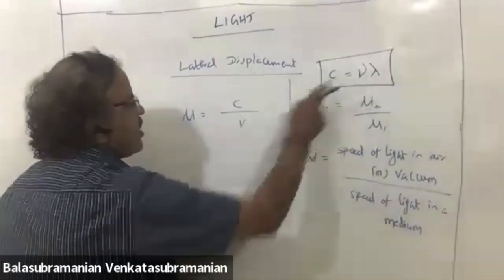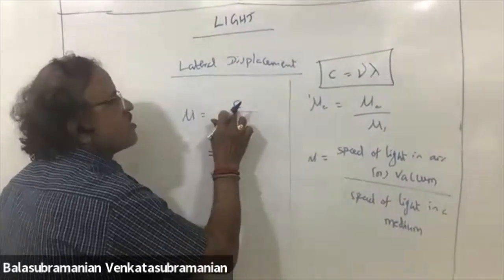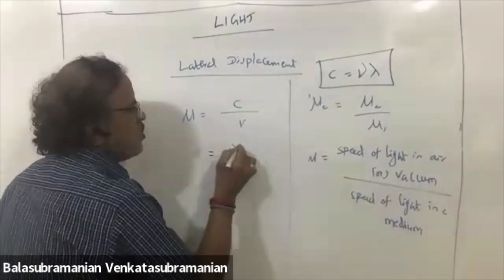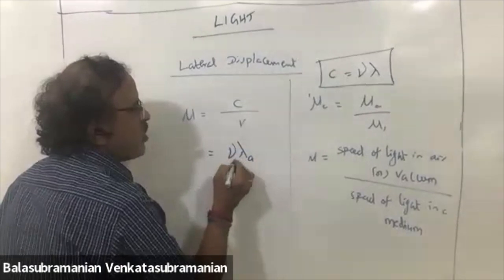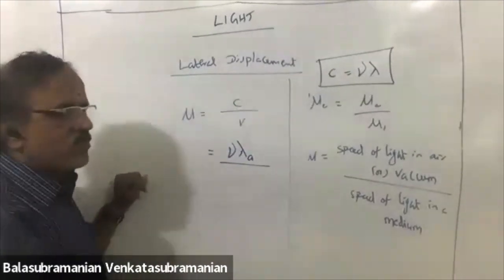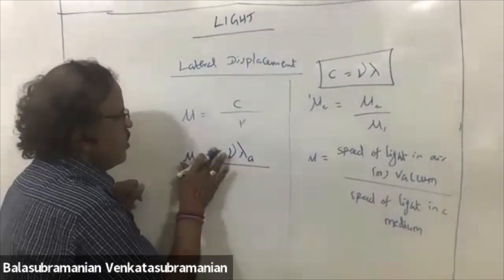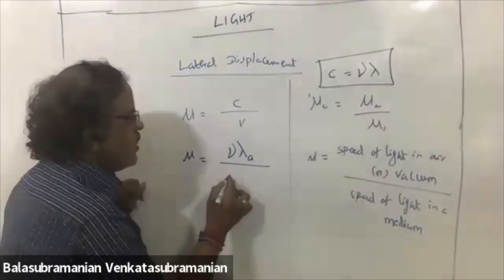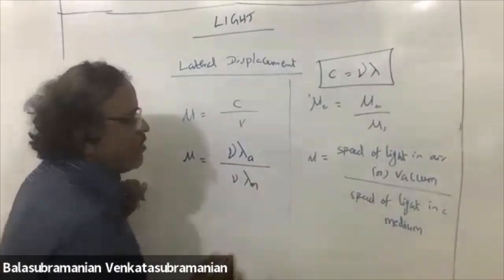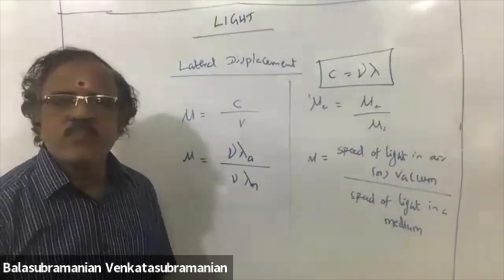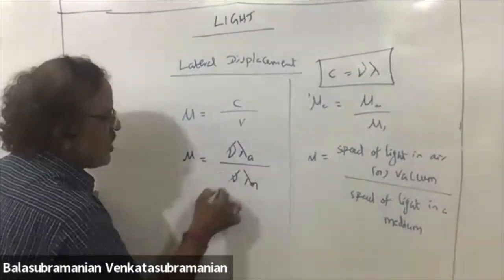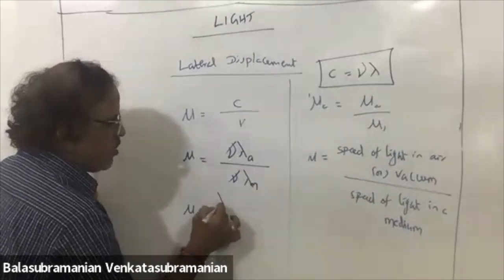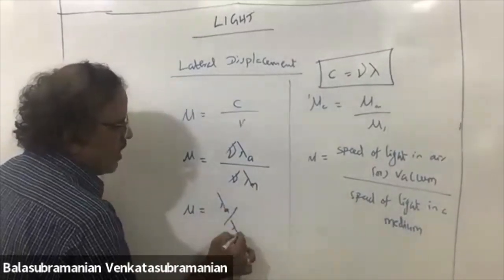So I can write here C is equal to nu. This is air medium, so I am writing lambda air. Then nu lambda medium, lambda m. Nu gets cancelled. I can write mu is equal to lambda air by lambda medium.